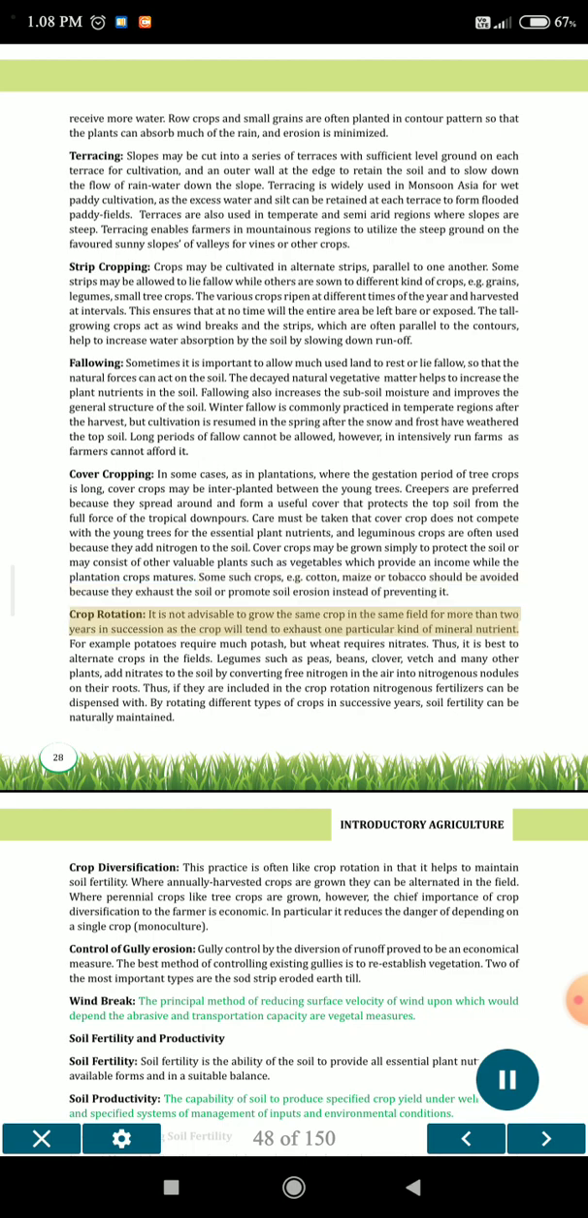Crop rotation. It is not advisable to grow the same crop in the same field for more than 2 years in succession as the crop will tend to exhaust one particular kind of mineral nutrient. For example, potatoes require much potash, but wheat requires nitrates. Thus, it is best to alternate crops in the fields. Legumes such as peas, beans, clover, vetch and many other plants add nitrates to the soil by converting free nitrogen in the air into nitrogenous nodules on their roots. Thus, if they are included in the crop rotation, nitrogenous fertilizer can be dispensed with. By rotating different types of crops in successive years, soil fertility can be naturally maintained.